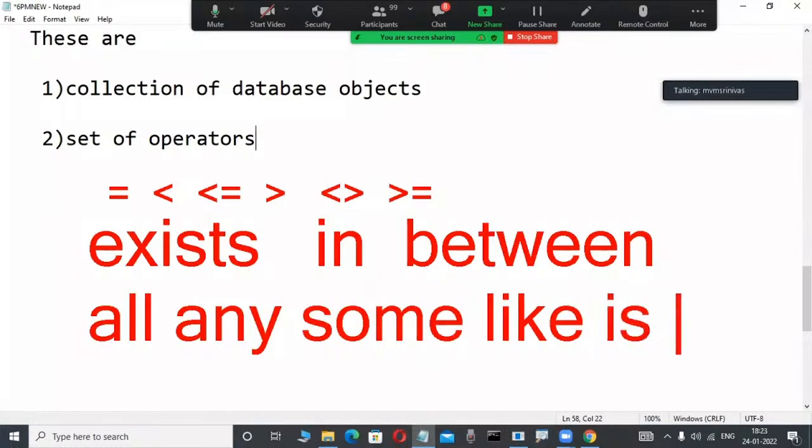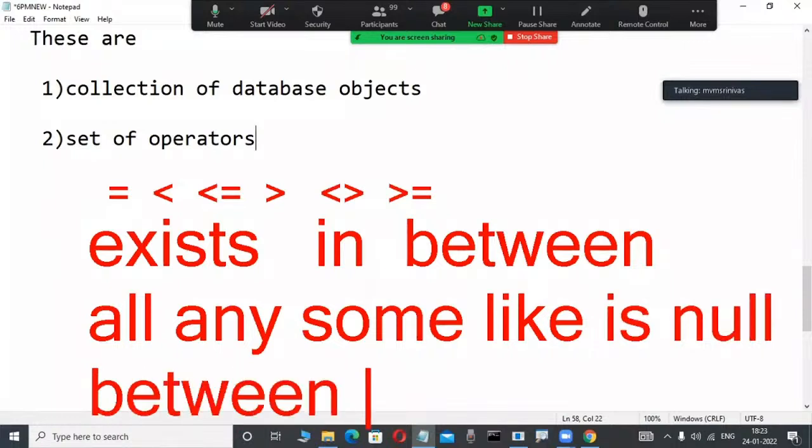LIKE is an operator, IS NULL is an operator. Like this, BETWEEN is an operator. This type of so many special operators are there. These are special. What is this EXISTS? What is this IN? What is the difference between EXISTS and IN? Where are we using them? What is the performance tuning? All those things we are learning in our course.